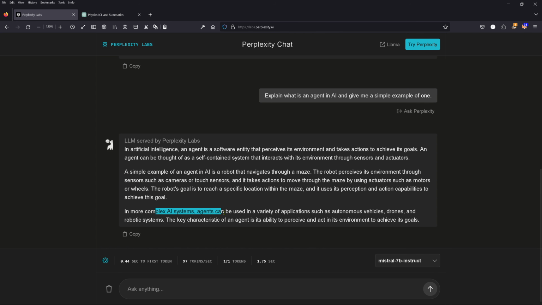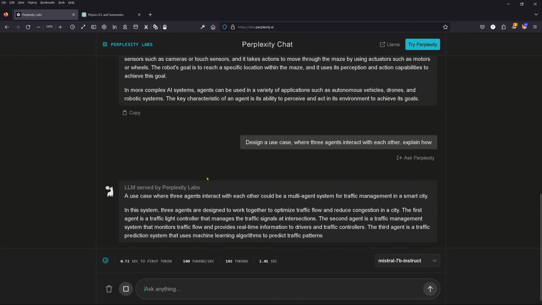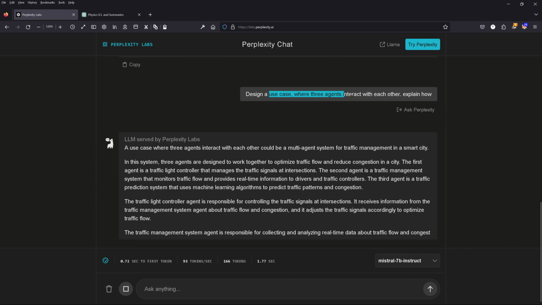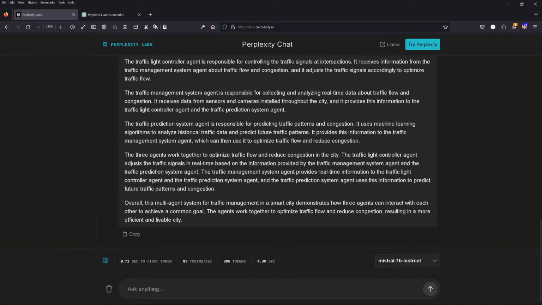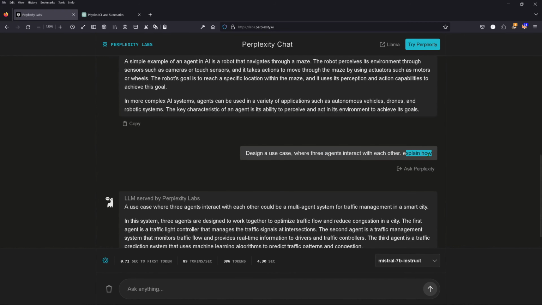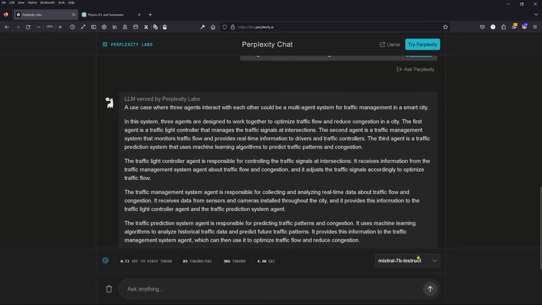In more complex AI systems, agents can be used in a variety of applications such as autonomous vehicles, drones, robotic systems. The key characteristic of an agent is its ability to perceive and act in its environment to achieve its goal. Great. And now say, design a use case where three agents interact with each other, and explain how. So Mistral 7B comes back.